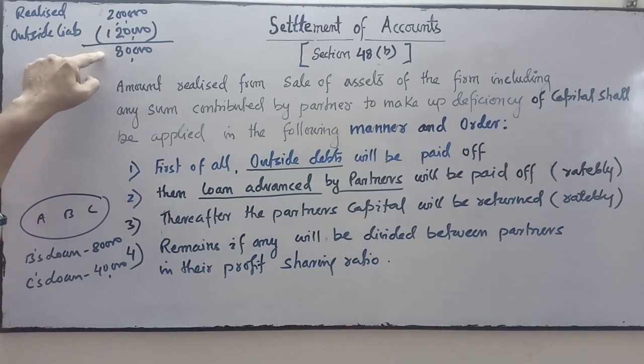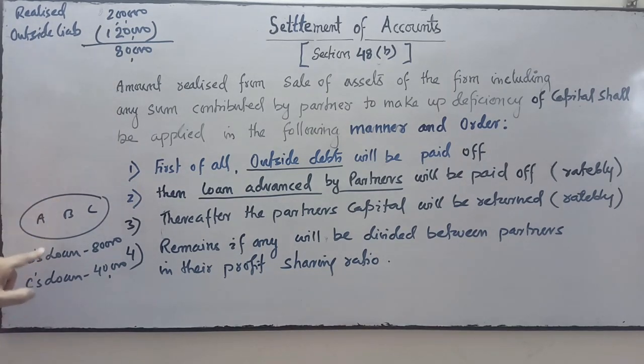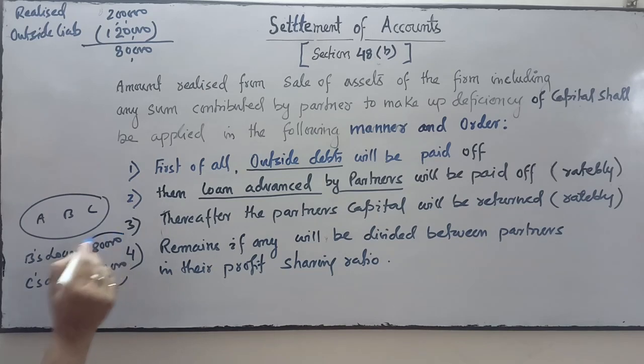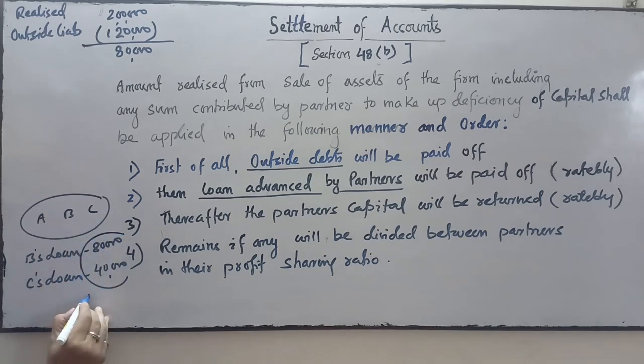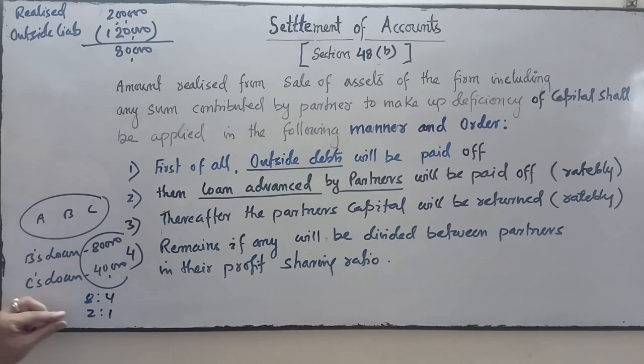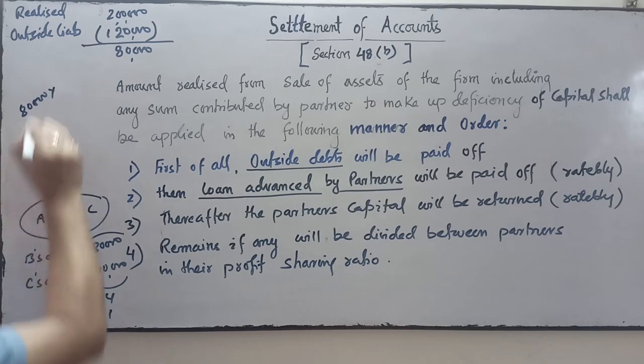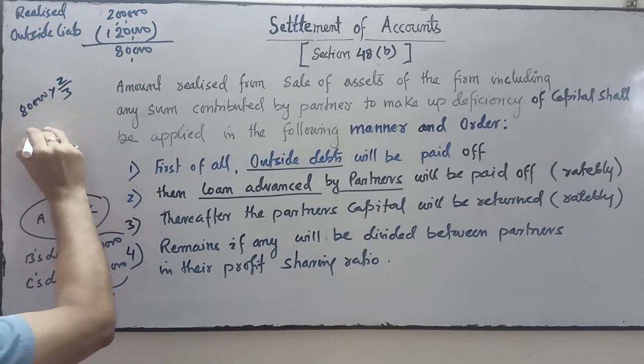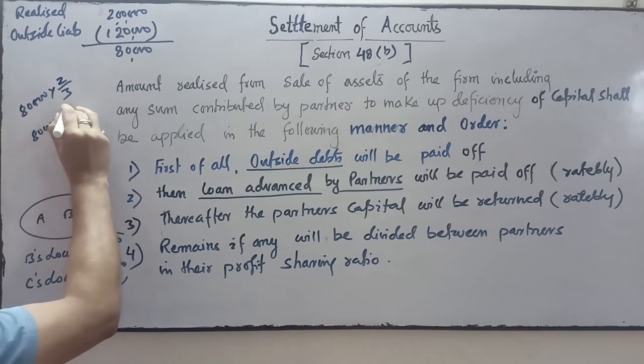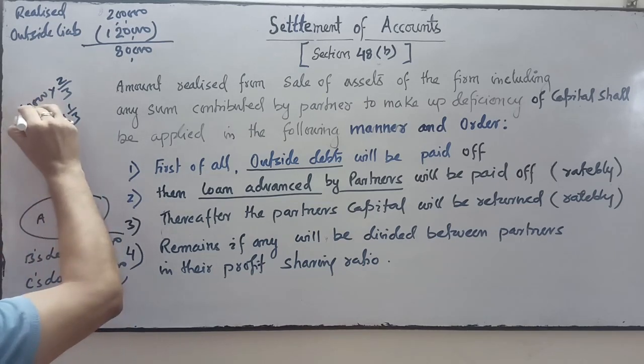So this 80,000 will be distributed between B and C ratably in their loan amounts. What is the proportion of the loan amounts? 80,000 and 40,000, so 2:1. In 2:1, we will repay the amount to B and C. So 80,000 will be given in the ratio of 2:1, that is 80,000 into 2/3 and 80,000 into 1/3.